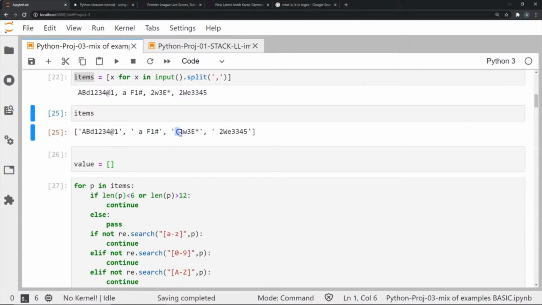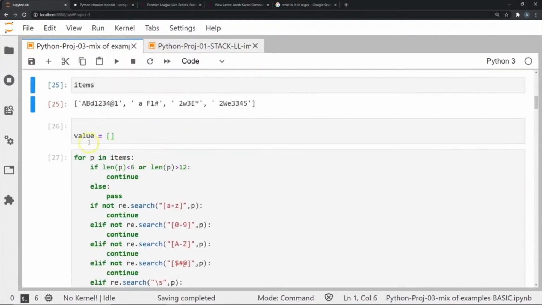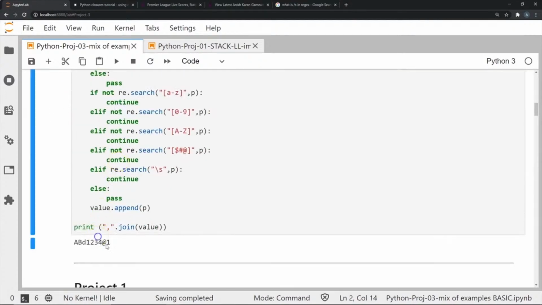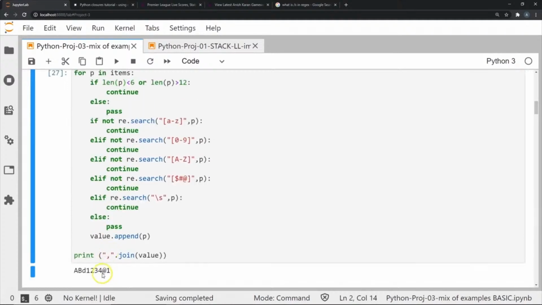Similarly, in this case also we have an illegal password because it begins with a space. In this case, it's the same thing. We begin with a space, and also it does not have any of those symbols that we were looking for, the $ or the hash or the @. So these three are illegal passwords and they do not get appended to value. However, this does get appended to value, and that's why we get the result for only one password, which is the only legal password.